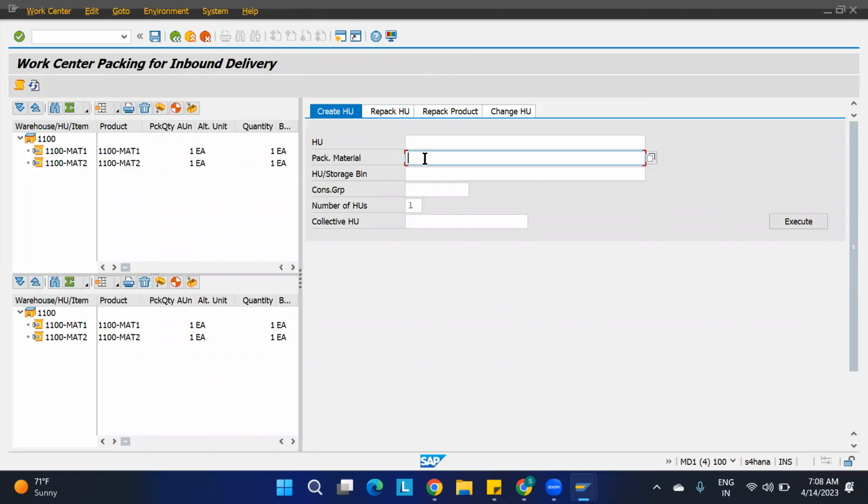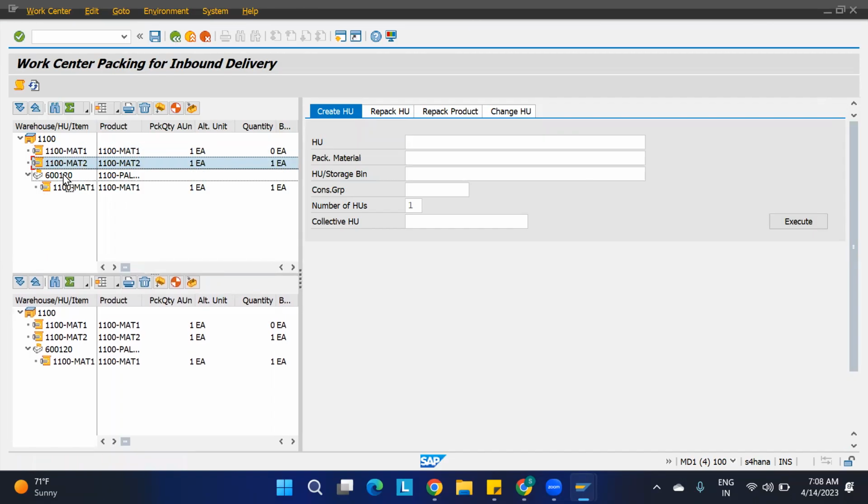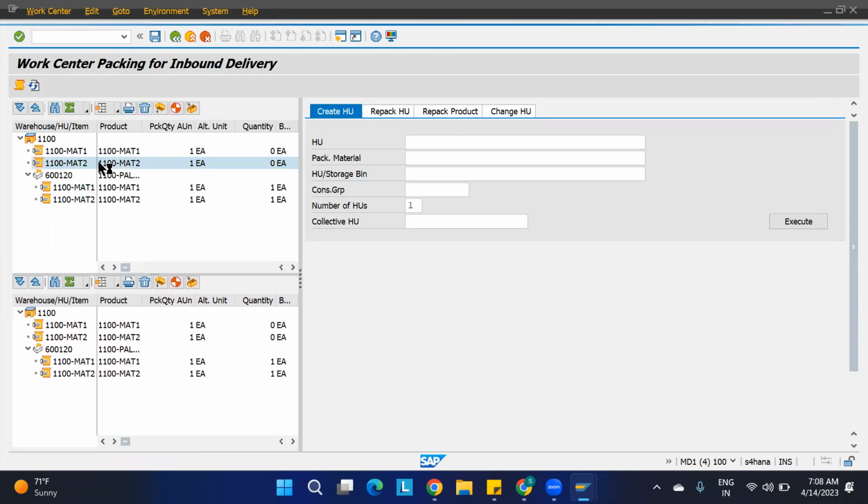What you can do, create one HU, say 1100, palette I'll take, and I'll say execute. So one palette I'm creating, and I'm just dragging and dropping this product. That's it. I will just save this. I have created one HU here. Okay, save it.